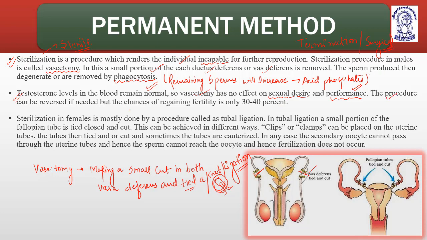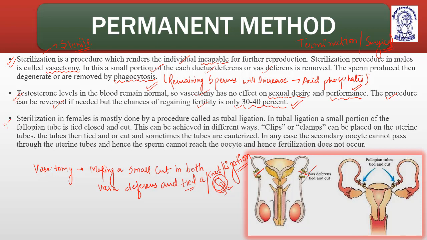The procedure can be reversed if needed, but the chances of regaining fertility are only 30 to 40%. If a person opts for straightening of the vas deferens or religation, means removal of the ligated part, then the chances will be only 30 to 40%.